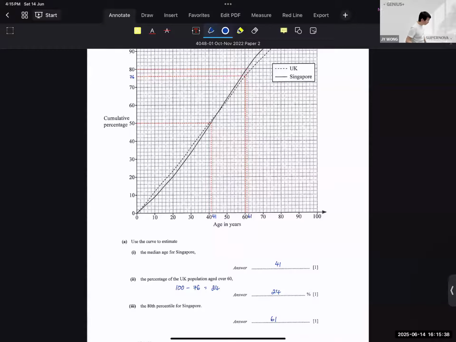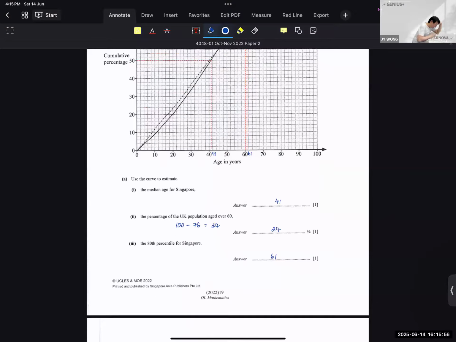Okay, so just make sure you draw the lines properly. It's not a difficult question. It's just 3 marks. Okay, for part 2 type of question, always remember when you need to minus. Very common mistake, students forget to minus. Okay. B.